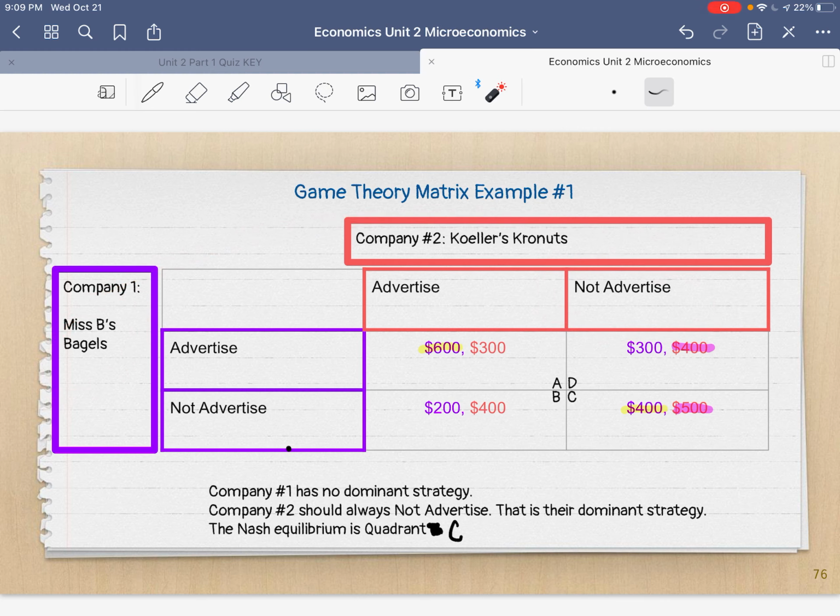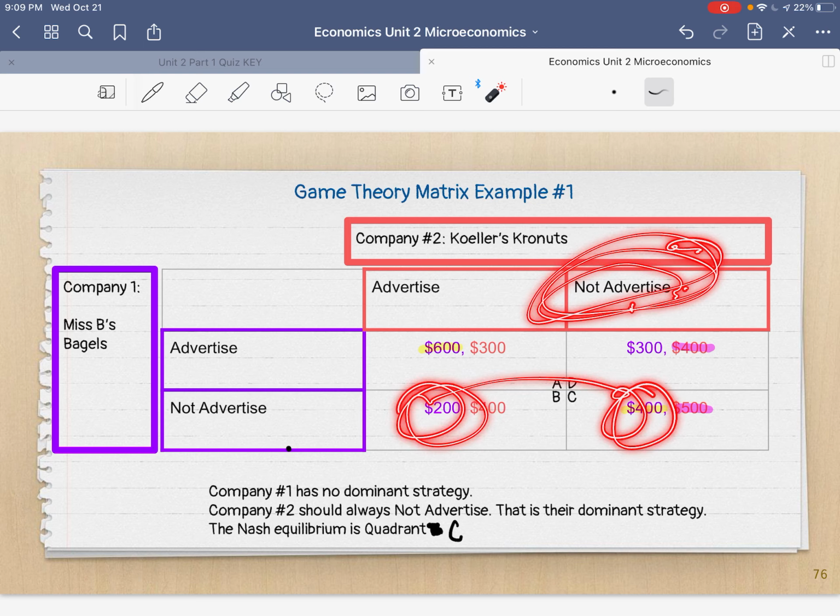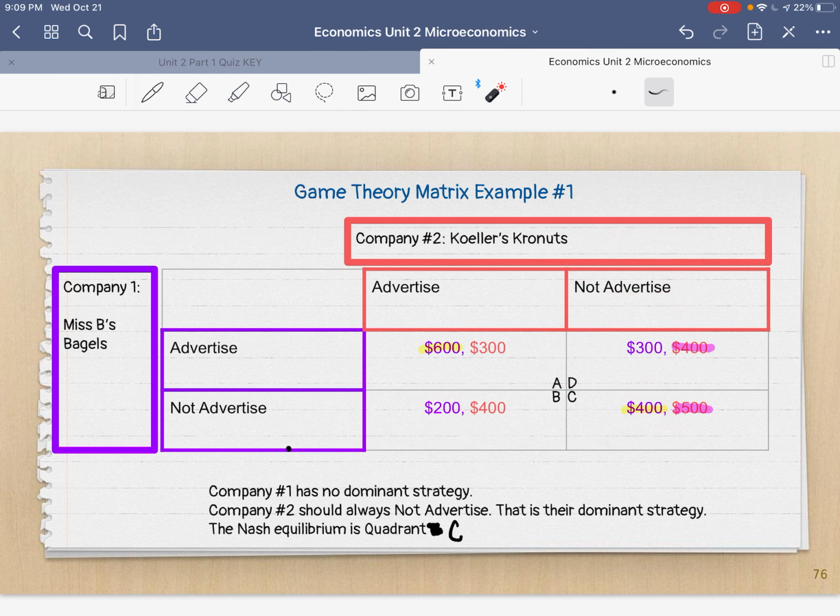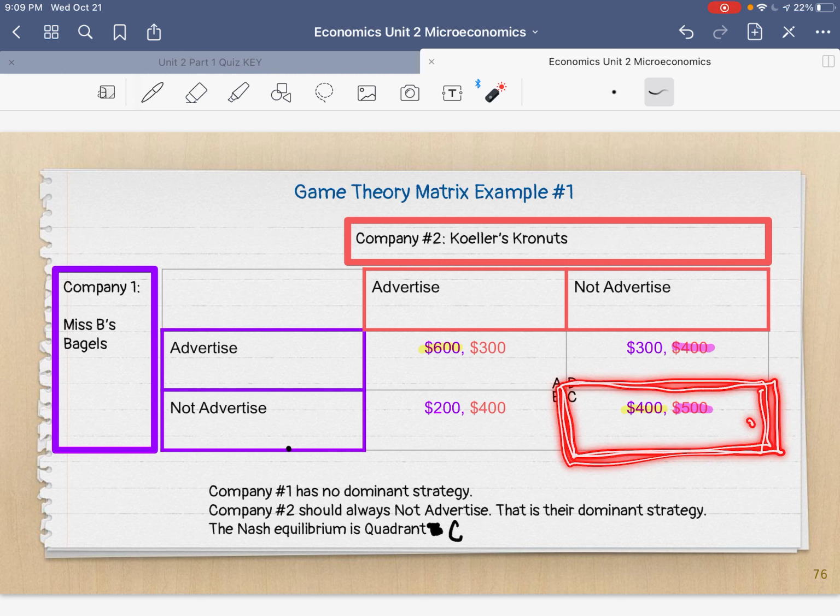So what should she do knowing that I'm not going to advertise? We already highlighted that. We said she should not advertise. And that's what she's going to choose because she knows I'm going to choose this option. So she's got to choose between 400 or 200, and she's definitely going to choose 400. So we know that the Nash equilibrium, the choice that is going to happen, is quadrant C.